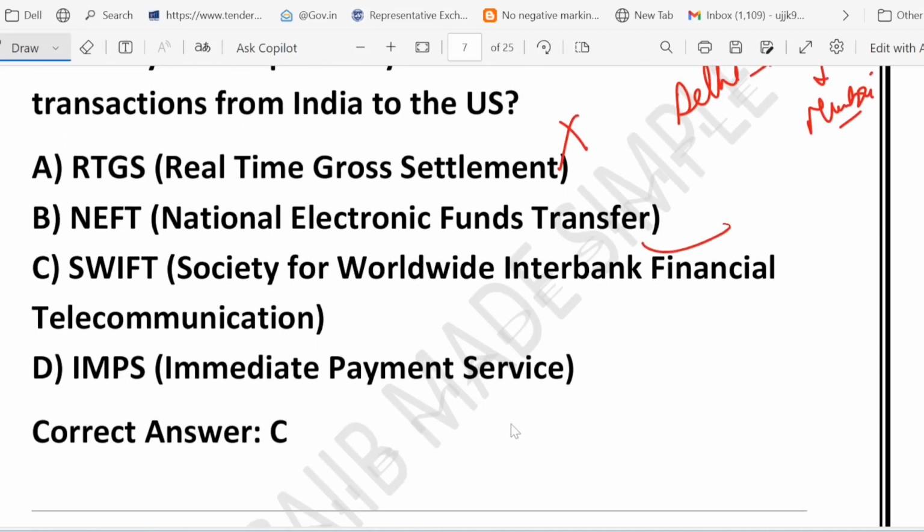What about NEFT? So NEFT is also incorrect. NEFT is domestic. You can use NEFT to transfer funds between banks in India, even if it is a small amount like 5,000 or 50,000.